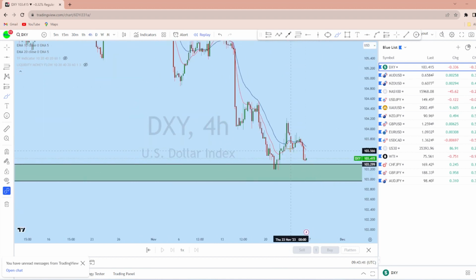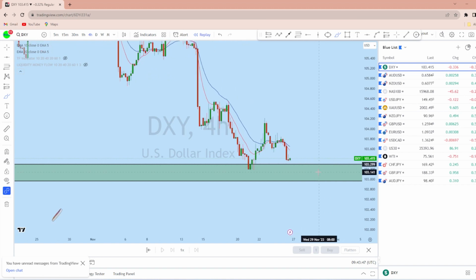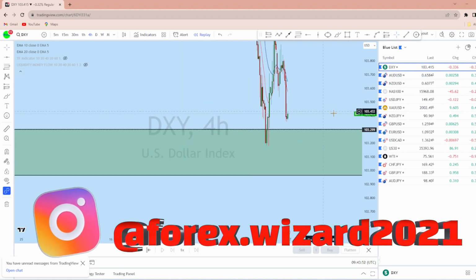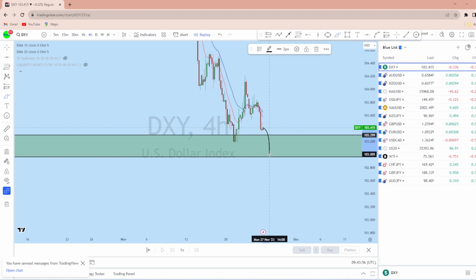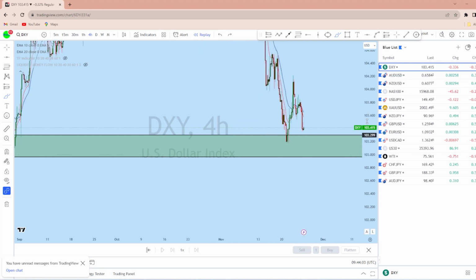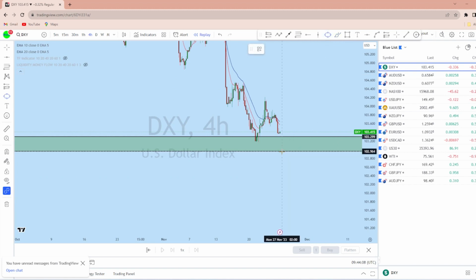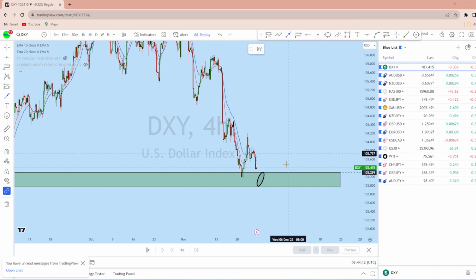Now looking at further lower time frame, what do we see? The DXY, after forming quite a few impulses here, the price almost has come to this support level. As you can see, there is a long wick doji, which is a very high liquidity zone. With the market opening, we could see an initial drop, and below this level there is high liquidity, and from this zone, as the end of the month, we can expect DXY to start its new bullish momentum, and this is where we will be waiting for a potential trading opportunity.